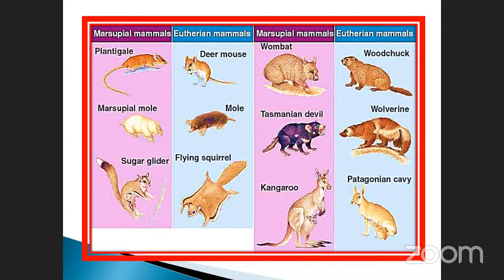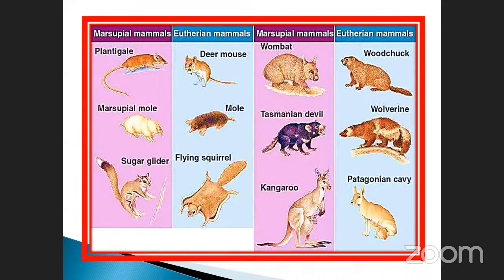Desert. Eutherian mammals, these are all considered eutherian mammals. Mole, flying squirrel, see here the difference between these two. These are the same, but one has the flying ability. See, wombat, this is also another marsupial mammal. It also has a mammary gland.